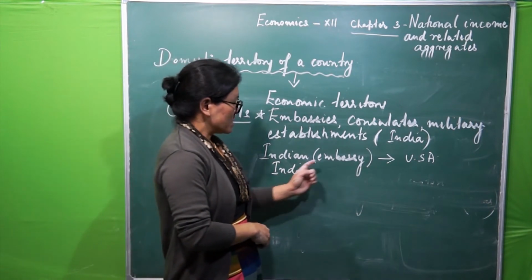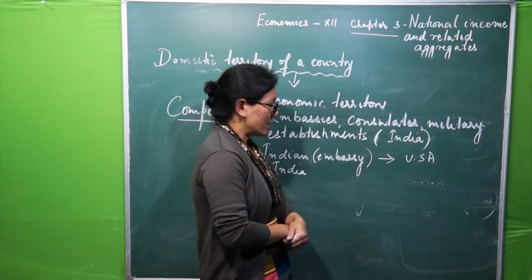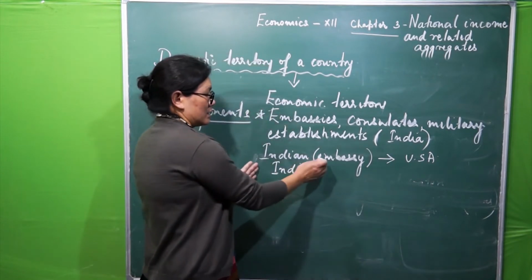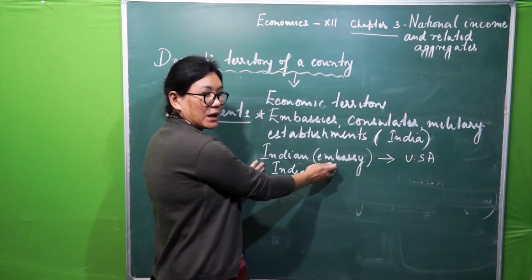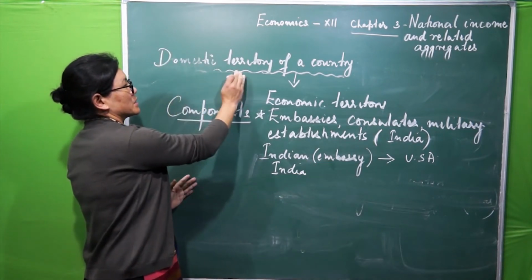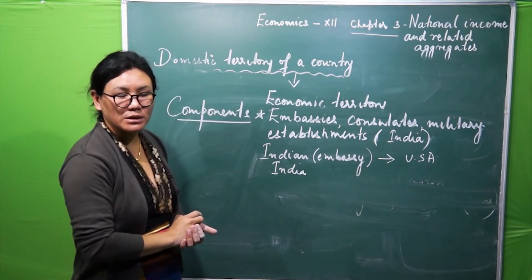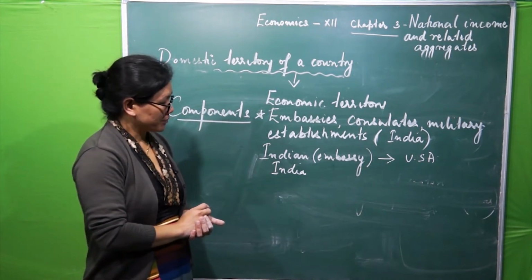So if India's embassy is located in USA, then this will become the part of domestic territory of India. Got it? This is very important.